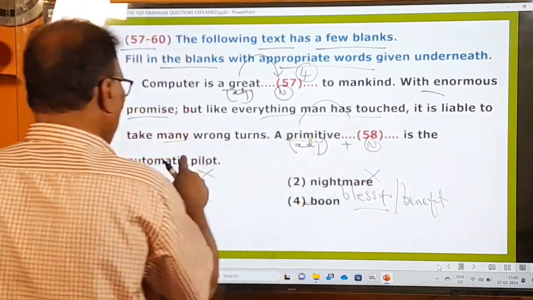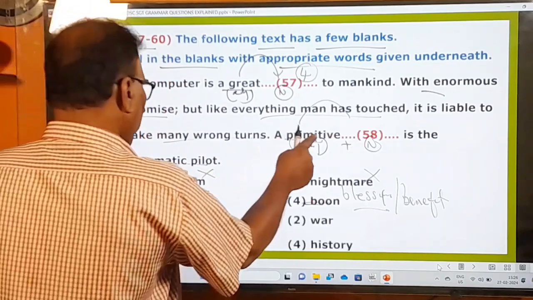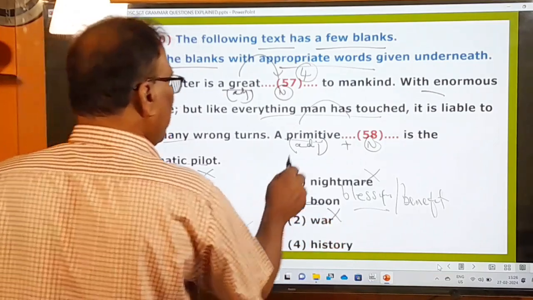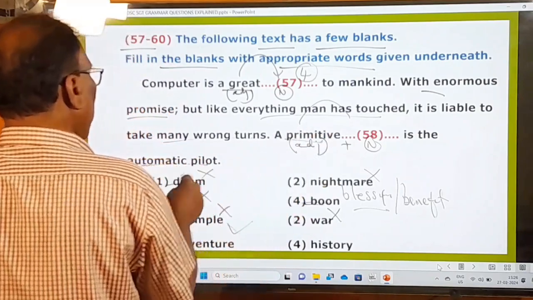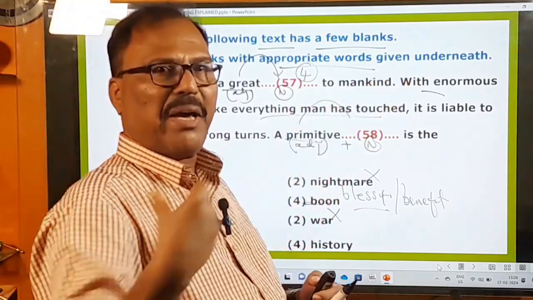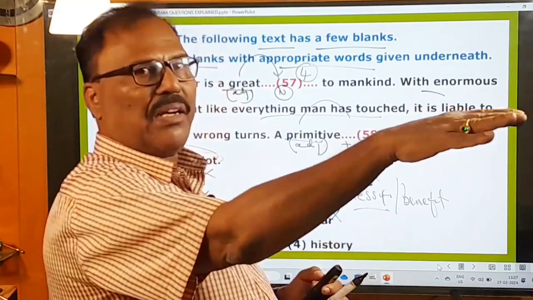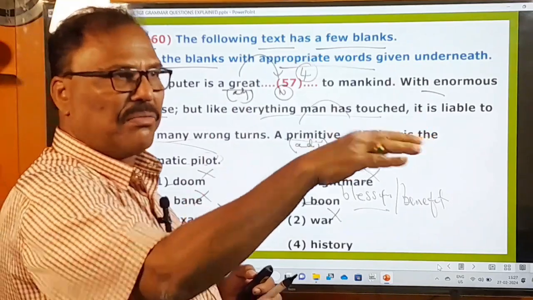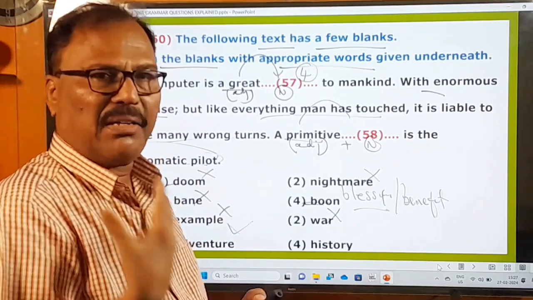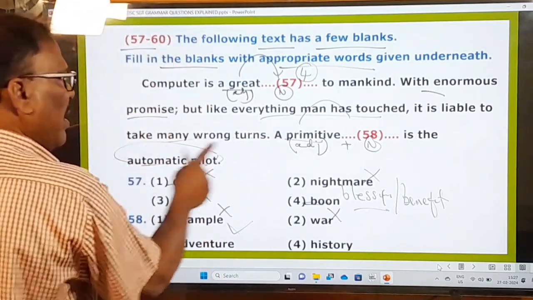A primitive dash is the automatic pilot. So let us see what to be used in this 58th blank. A primitive example? No. A primitive war? No. A primitive adventure? Okay, a primitive adventure is the automatic pilot. Automatic pilot means just like Tesla cars are there. They take you to the destination and they bring you back even if you don't drive it. It's the latest technology, yes, driverless one. Just put your hand on the steering. If you set the destination, it will take you to that place and it will take you back home safely. So that's a great advantage of the latest technology. So it's an adventure, a primitive adventure.